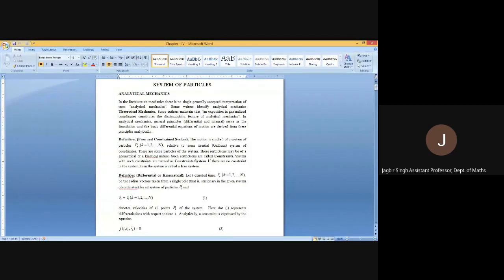The constraints are having several types. The first one is the differential constraints. Basically what happens, we can apply conditions on time, on displacement and on velocities. If we are leaving the vector component, then we can say that we can impose the conditions on time, position and speed. Like in the example we have discussed, we said that you are to move on the Delhi road, but keep it in mind that your speed should be less than or equal to 90. So it's a restriction on the speed.